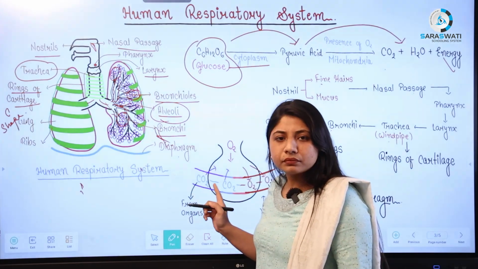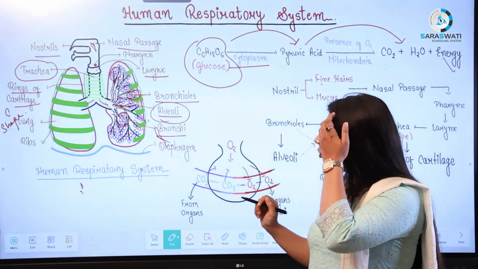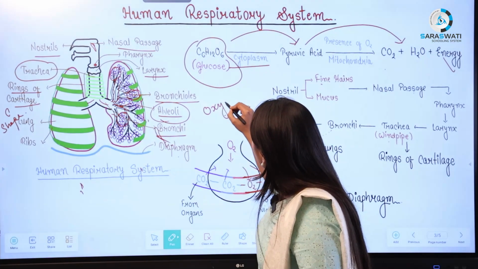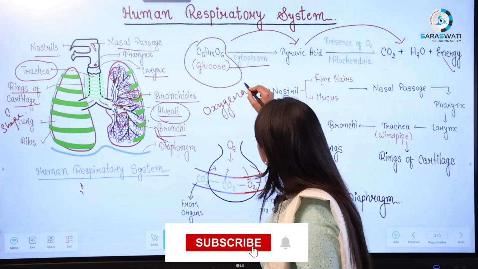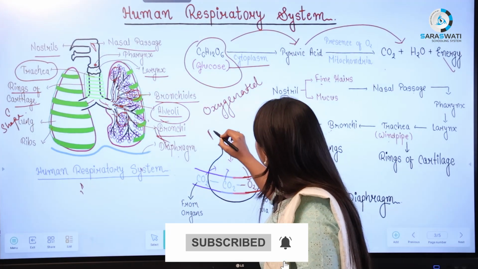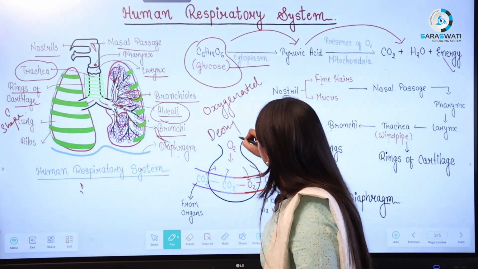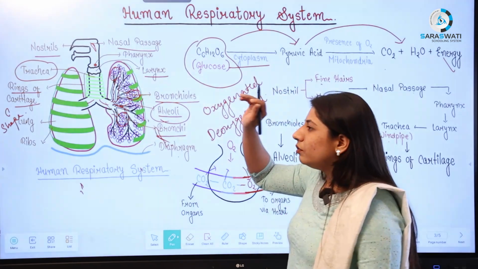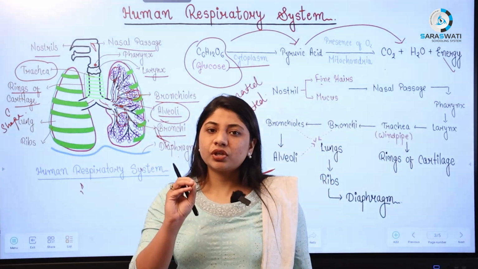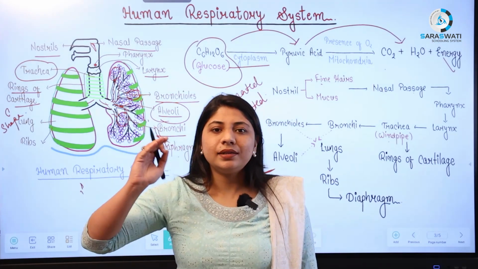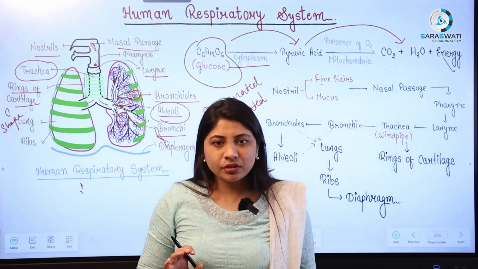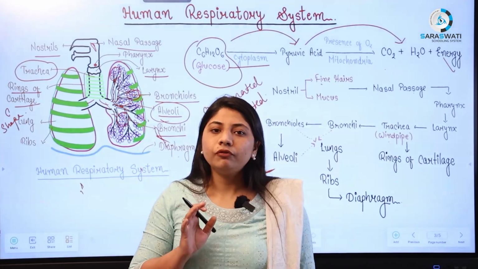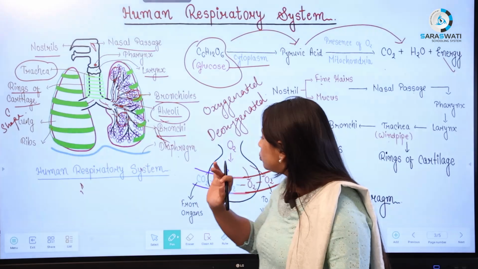That is alveoli. Here you can see the structure of an alveoli. What has happened? First of all, we have two types of blood. One blood is known as oxygenated, and the second blood is known as deoxygenated. Now what is the difference between these two bloods? Oxygenated blood contains a high amount of oxygen and less CO2. Deoxygenated blood contains a very high amount of CO2 and very little O2. Right? So what would happen?